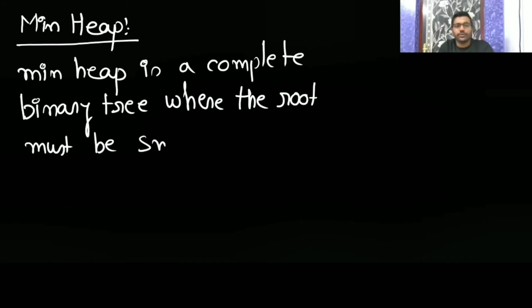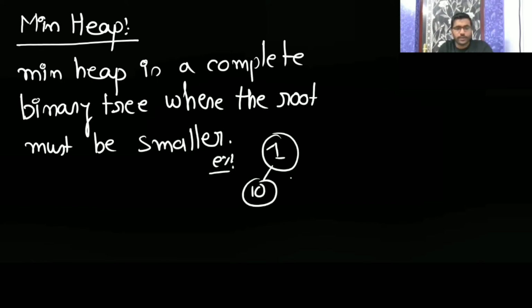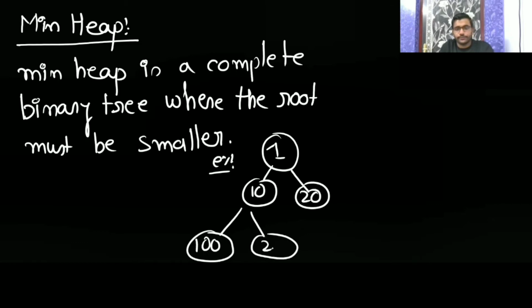So here the root is going to be smaller, then it is going to be your min heap. For example, 1, 10, 20, here 100, here 200. See, this is smaller than its children. A leaf is smaller because no child is there. Now 10 has 20, it is smaller than that. So you see, from the leaf node you start from here, then you will get it.